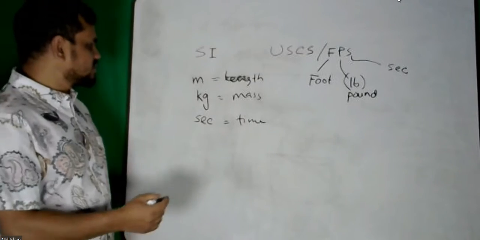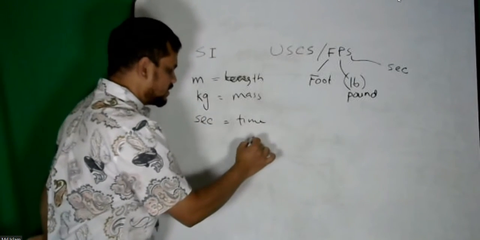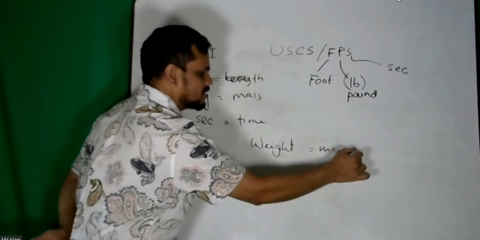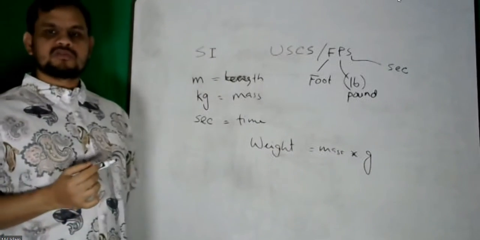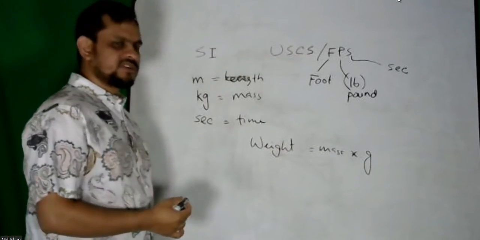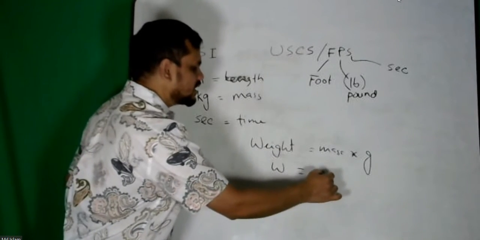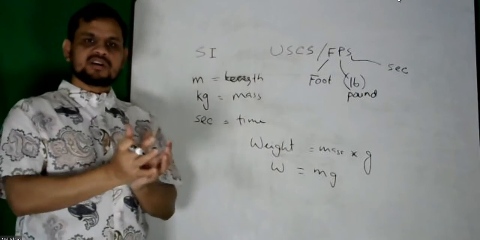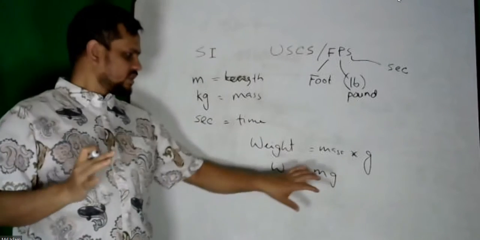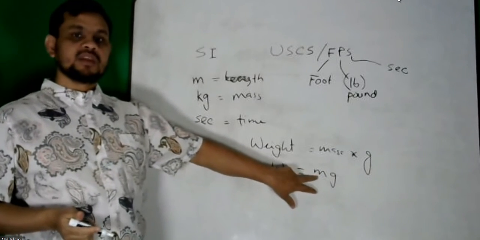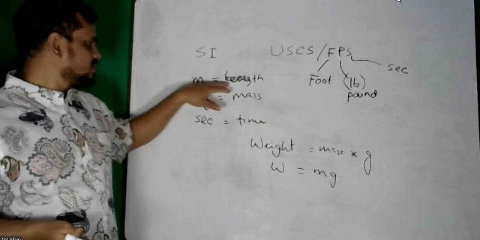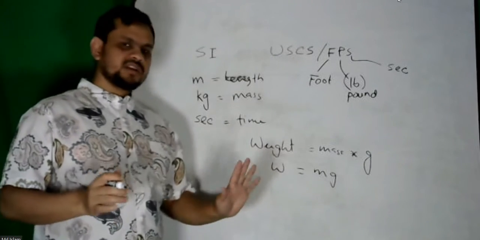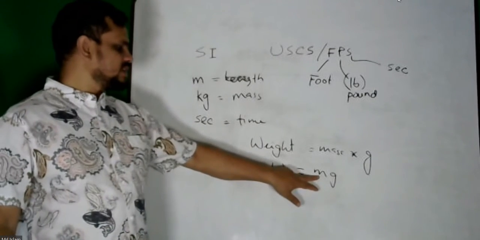If I want to convert into force, or weight, how to do it? Weight is mass times the gravitational constant g, or W equals mg. So do not get confused between mass and force. Mass is the quantity. If you go to the moon, the mass will remain the same. Sometimes we get confused: m is meter, but for mass we also use m. That is a confusing term, so just clarify now. Here m means mass.